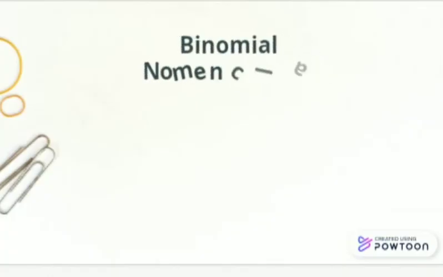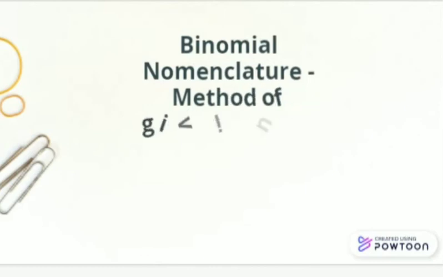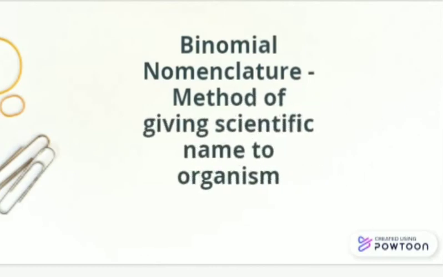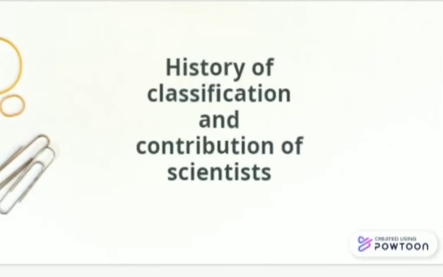Binomial nomenclature means it is a method of giving a scientific name to the organism. We will study about it later on. Hopefully you understood today's topic and you understood how scientists contributed to the history of classification.